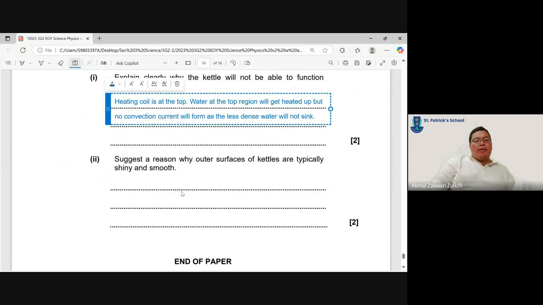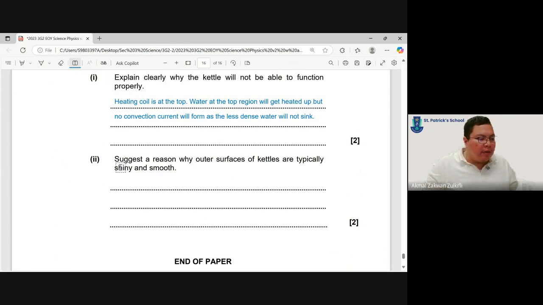Suggest a reason why outer surfaces are shiny and smooth. Again, shiny and smooth. Anyways, every time you see shiny, every time you see smooth, right? Go back to the TACT, right?